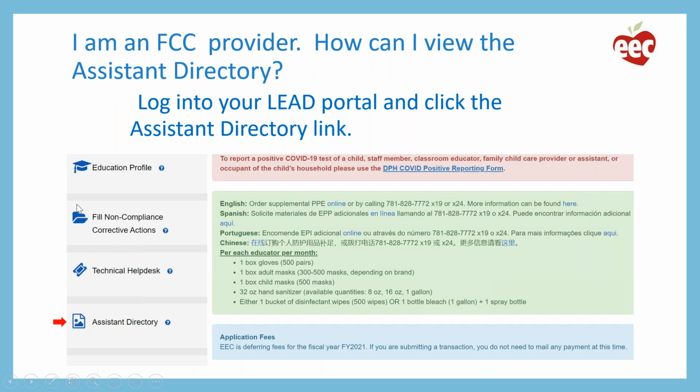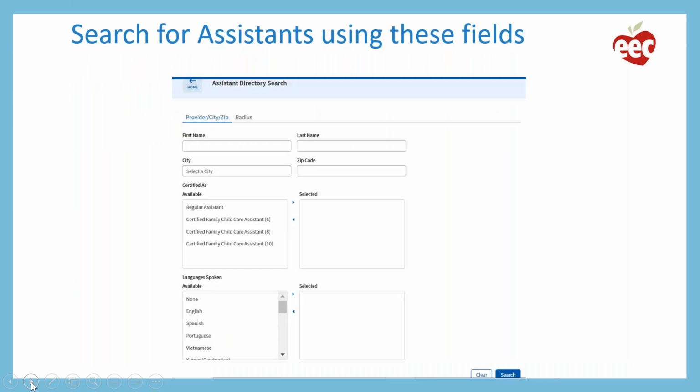So if you are an FCC provider, you may be wondering, how can I view the assistant directory? The directory is viewed through your portal. First you would log into your portal, and on the left-hand side, you will also notice a new link titled Assistant Directory. To get into the directory, you would just click that link. The first page that you'll see when you go into the assistant directory link is a search page.